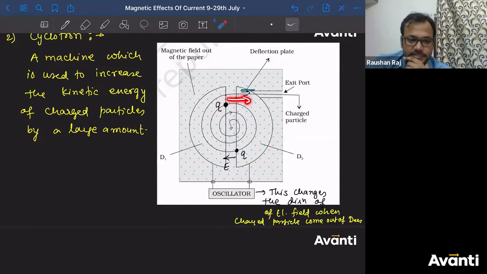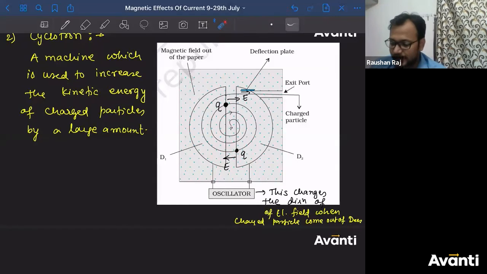If electric field is in this direction, tell me what will be the direction of force on this charged particle? Right? So when the charged particle is experiencing a force in rightward direction, what will be the direction of acceleration? Rightward. So what will happen to the speed of the particle? It will increase in this direction. Similarly, if I apply an electric field in leftward direction here, so the acceleration is leftward, so the velocity of the charged particle will increase in this region.